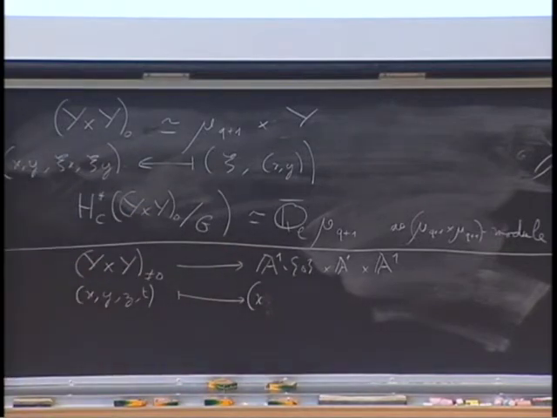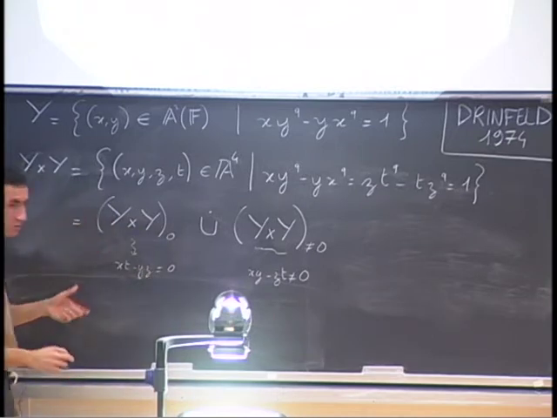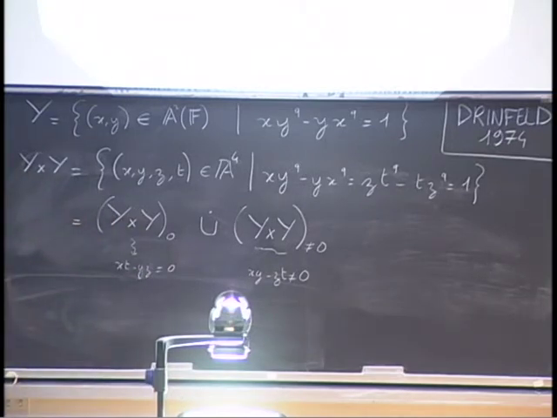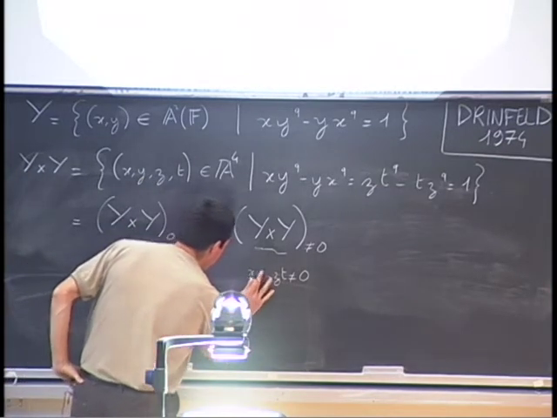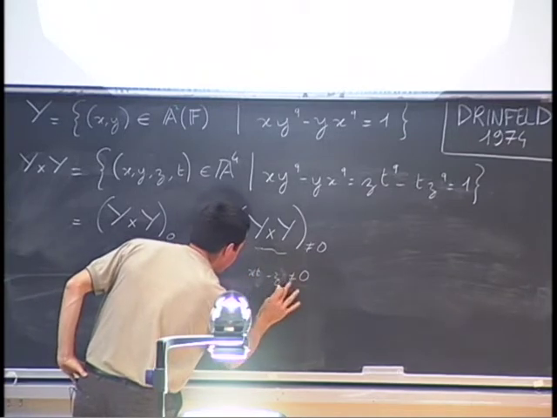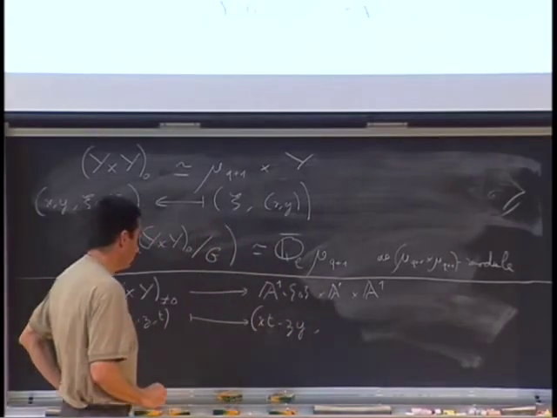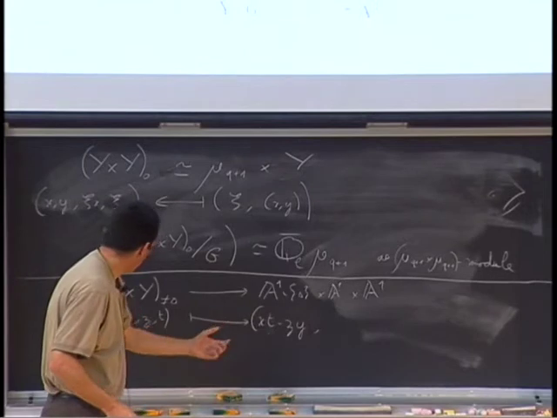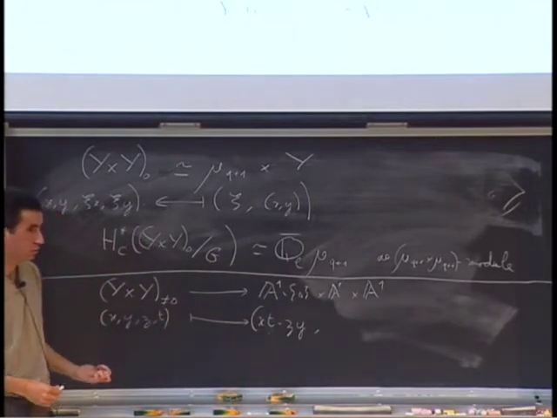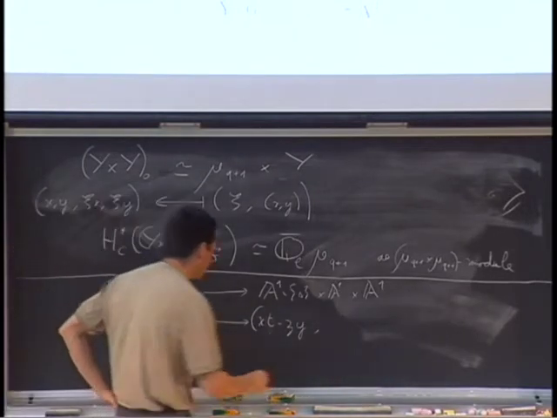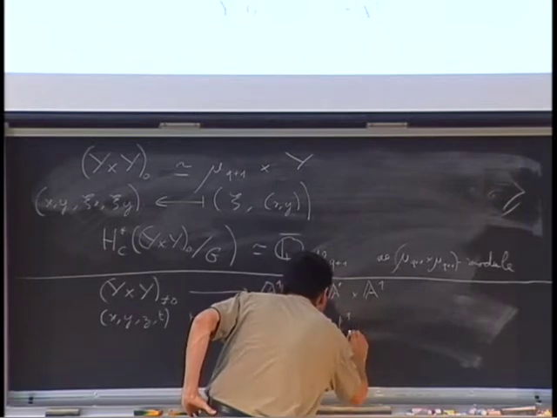Well, it's not xy minus zt. I mean, it's xt minus zy. The determinant between the vector xy and zt is xt minus zy. So sorry about this. Xt minus zy. But also I can change zt to the q's power. So I get also an invariant map like this.